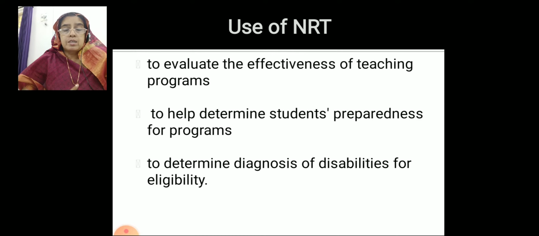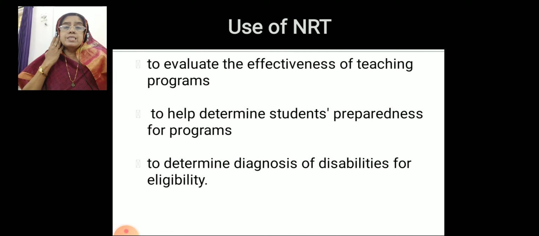For example, when a student wants to pursue MBA, the student must possess some aptitude, some interest in doing business. This is the main qualification. Whether that student is prepared to become an entrepreneur or businessman, then only is it useful for him to join that particular program, say MBA. When a student wants to join B.Ed, that student must possess some aptitude or interest in becoming a teacher.